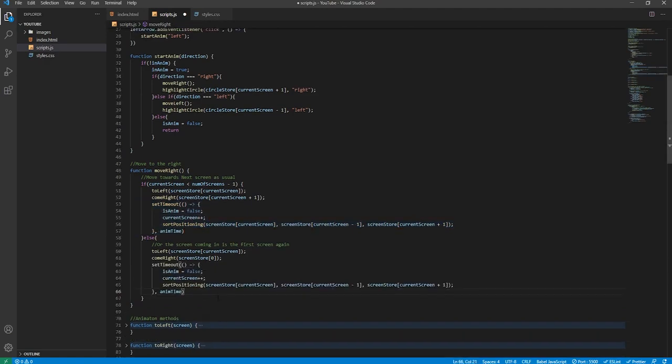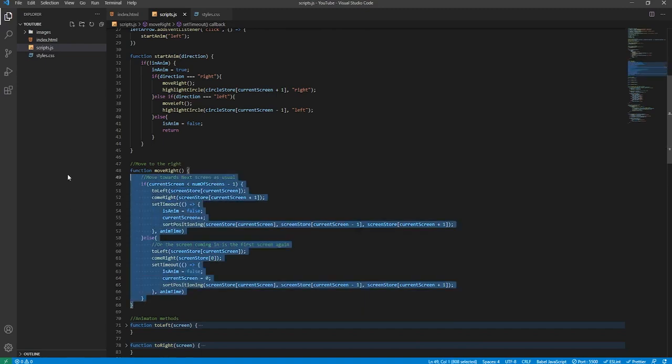The only thing that will change is we'll set the current screen, we won't increment it, we'll set it back to 0 because this first image has come back in again and we want to represent that in our current screen number, and we can leave the sort positioning function as it is actually, which is good.